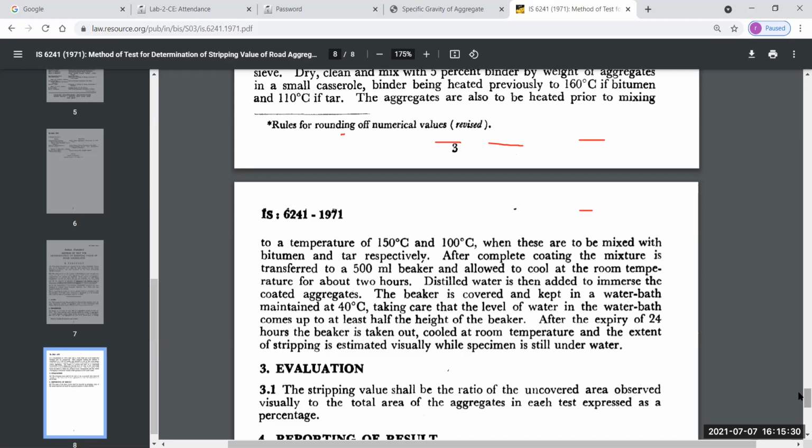Then we cover the beaker from top, we place the beaker in water bath at 40 degree Celsius, taking care that the level of water in the water bath comes up at least half the height of the beaker. So this is the meaning.